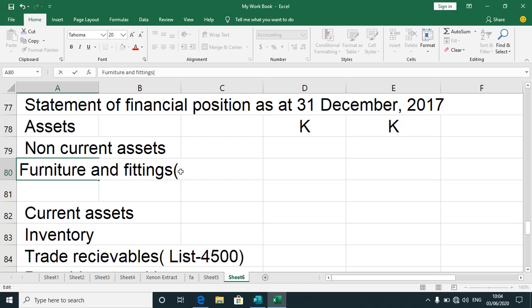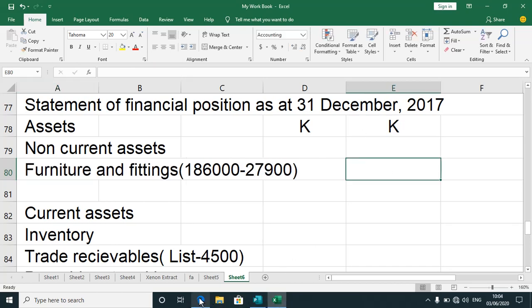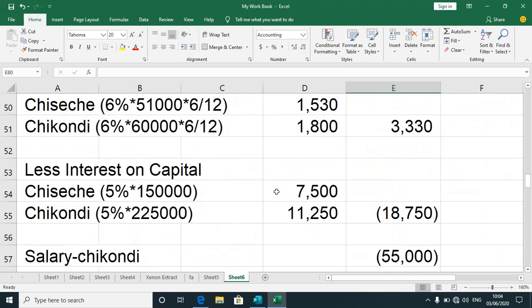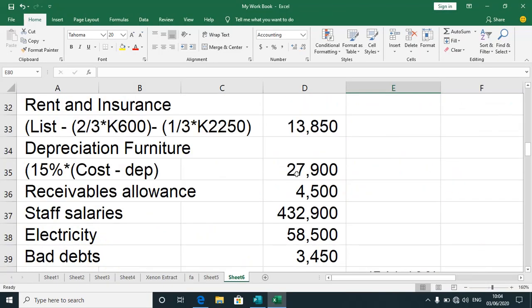Our furniture and fittings cost of 186 thousand, and we had the depreciation of about 27,900 according to what we did there. So we less that. I don't know if you still remember that. And when we look at our profit or loss, the depreciation that was found was this much.